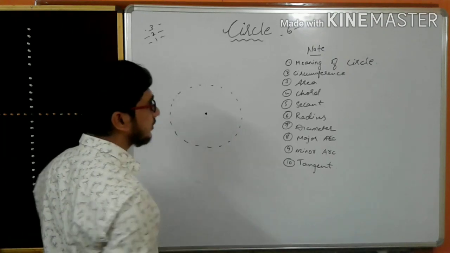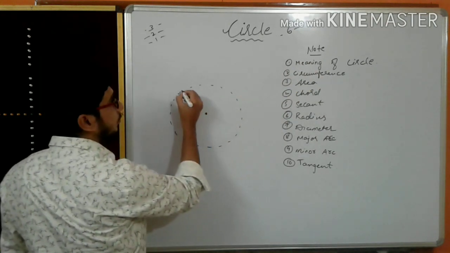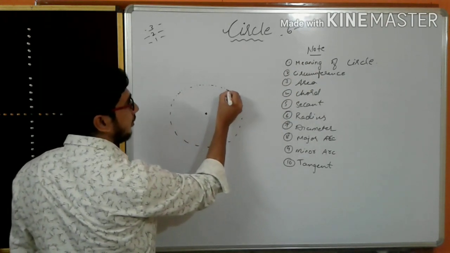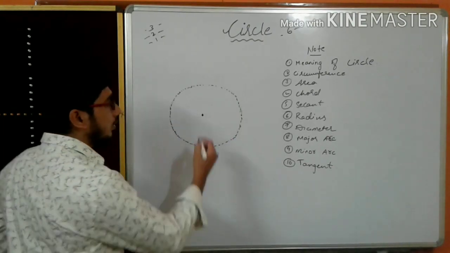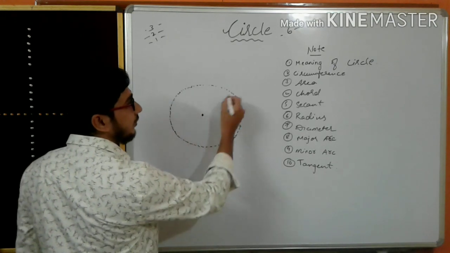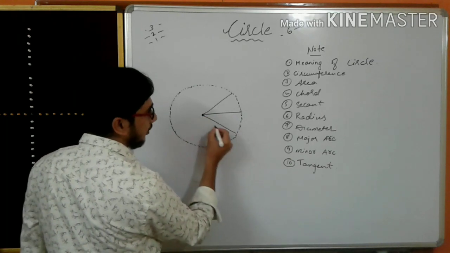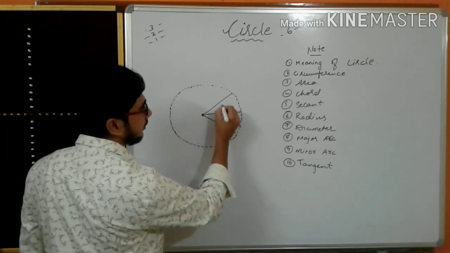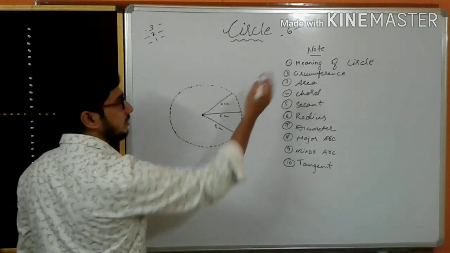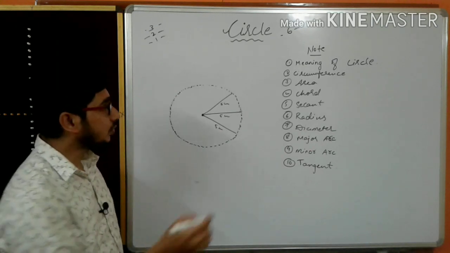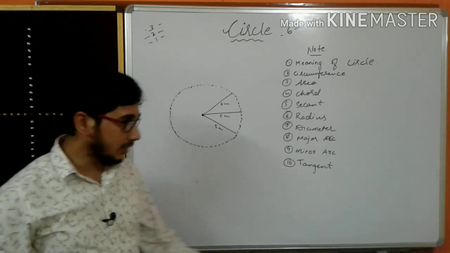A circle is a collection of all the points which are equidistant from the center. This is the center, and this is the equidistance. If it is 5 centimeters here, this is also 5 centimeters, and this is also 5 centimeters. Like this, if you get the round figure, we call it the circle. So a circle is a collection of all the points which are equidistant from the center.